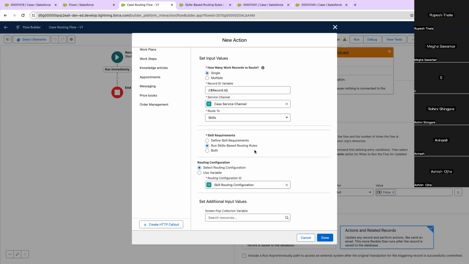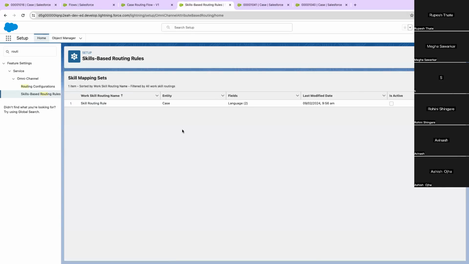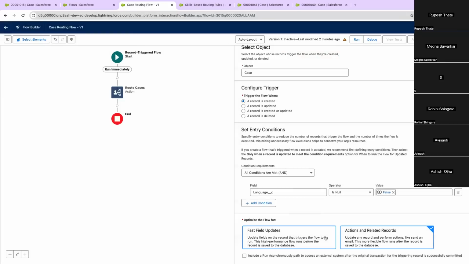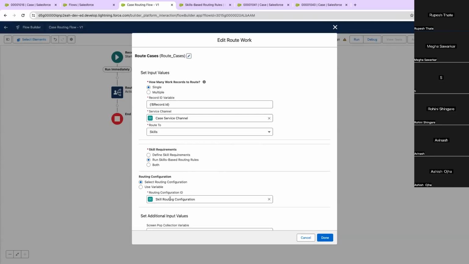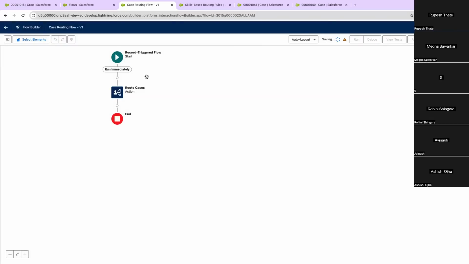So let's enable it. Okay. Let's save this. Routing configuration is fine. Save this.